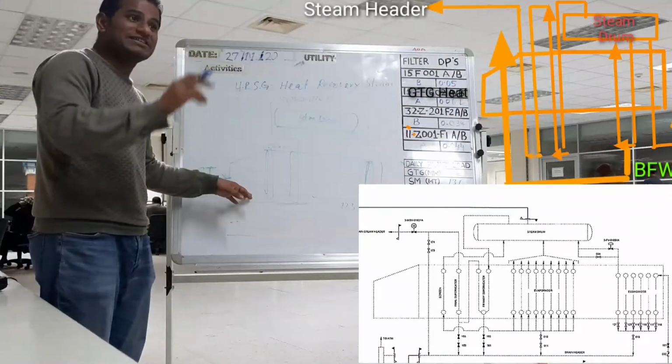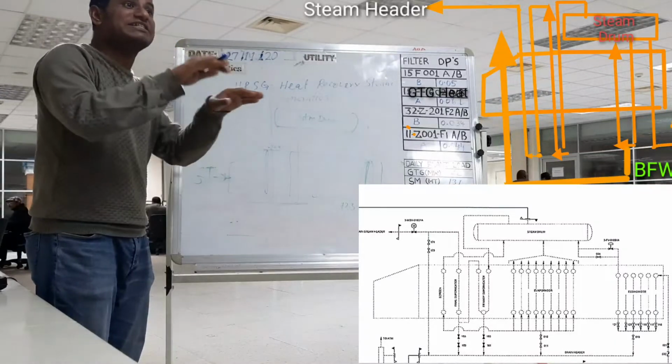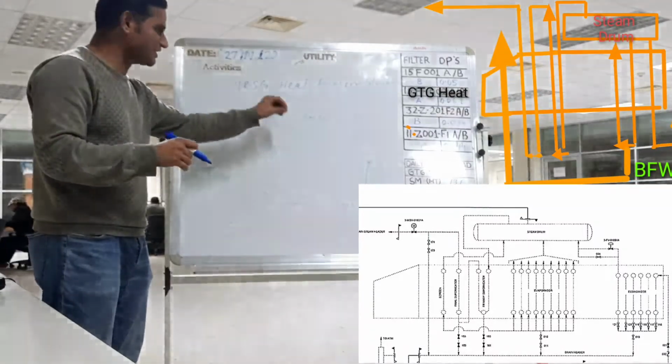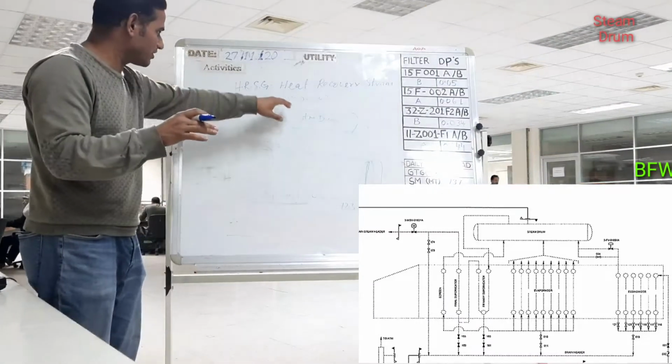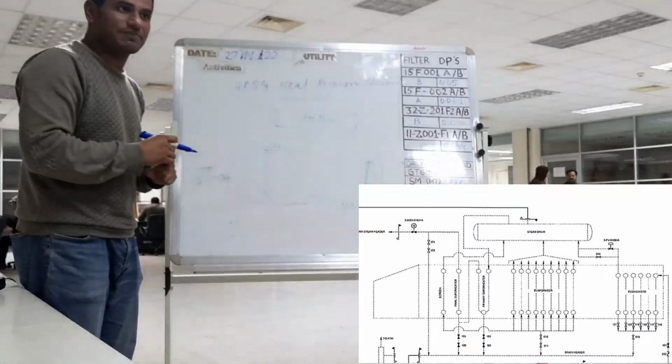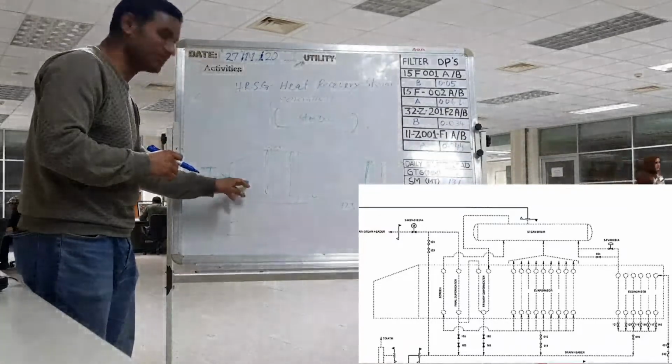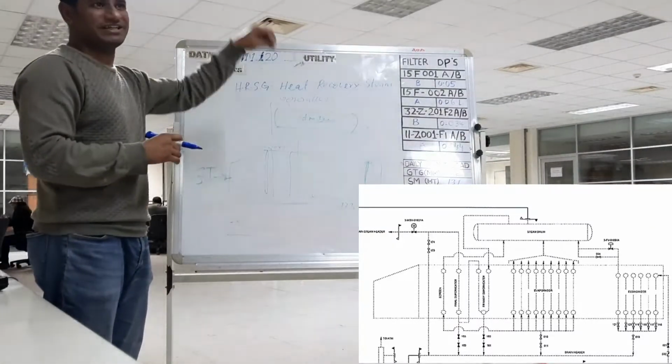For maintaining the saturated steam temperature, by this steam, this water goes for increasing temperature. Because if this side is still water, at that time it needs more temperature. Without saturated temperature, it will not pass through the primary superheater. For that reason, one line of steam is coming here for increasing temperature.